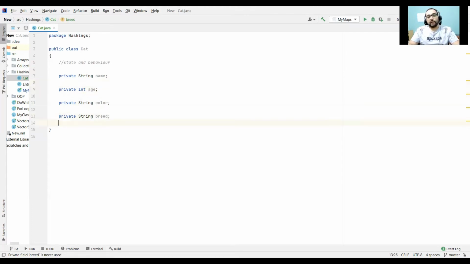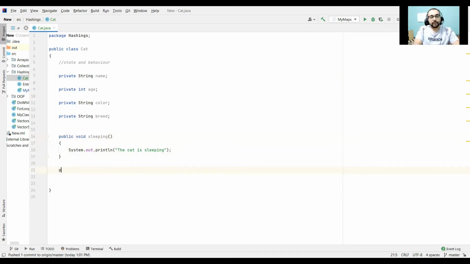Okay, with this, if we look into the behavior, let's say the behavior is going to be public int sleeping. And I can print out the information that the cat is sleeping. That's fine. Or I'm just going to avoid this one, so I'm going to say void.